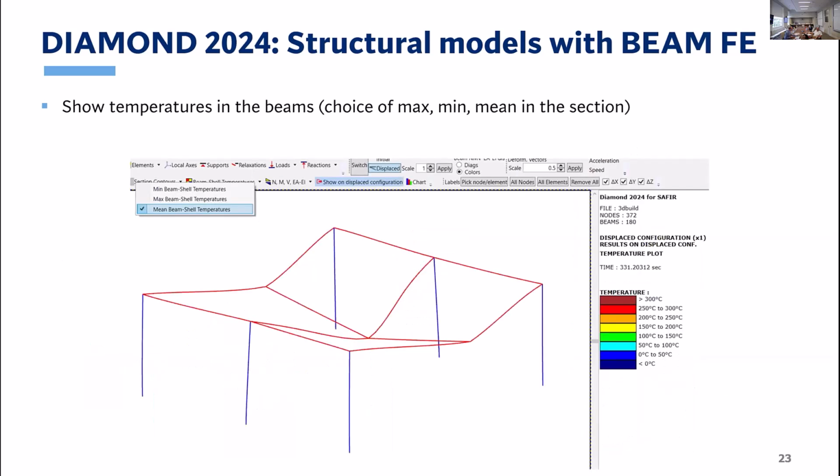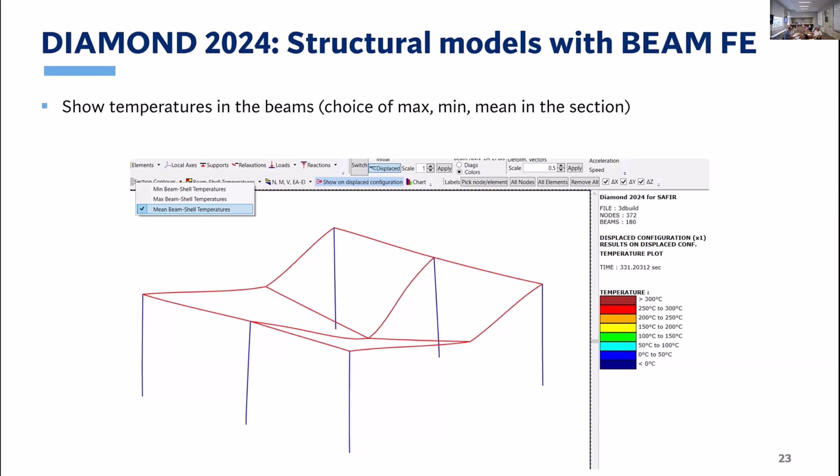Another feature: it's possible now to plot temperatures in the beams on the structural model. So, of course, temperatures are computed across the section. They vary in each fiber of the section. And you can, of course, plot the cross-section and the temperature gradient. But what can be visualized here is that on the 3D structural model, you can ask to show some values